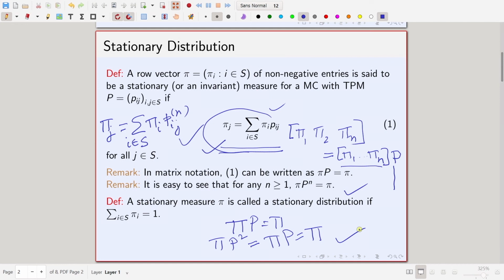So, this was the stationary measure, but you see the title of the slide says stationary distribution. So, what is a stationary distribution?